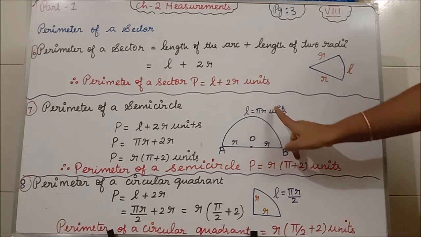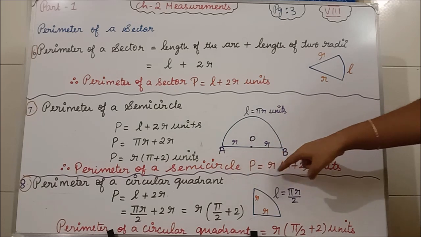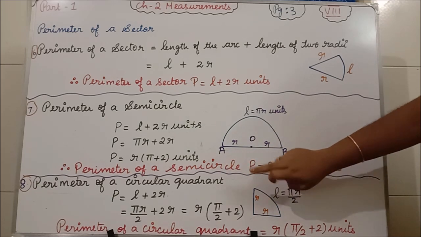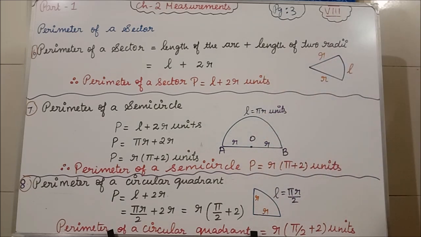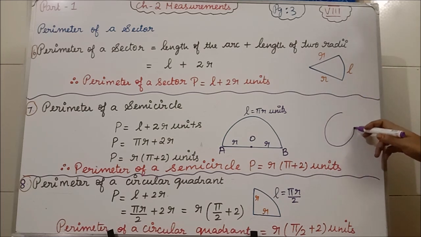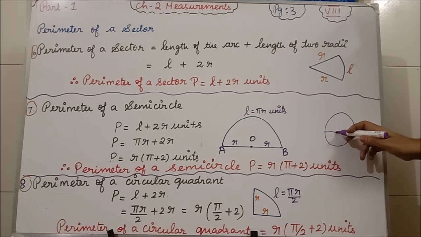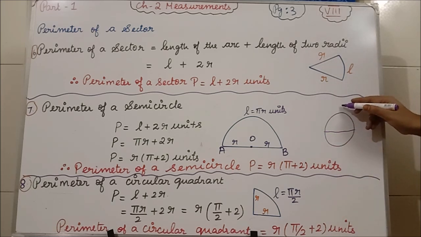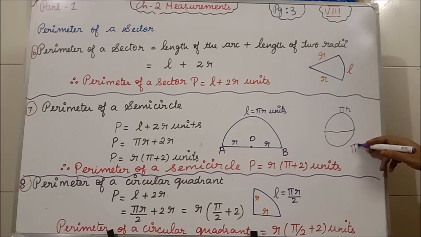Because this arc is pi r and the down arc is another pi r. Clear what I am saying? Suppose consider this is the circle. Now I am making this into a semicircle. So this side is pi r, then this side is pi into r.